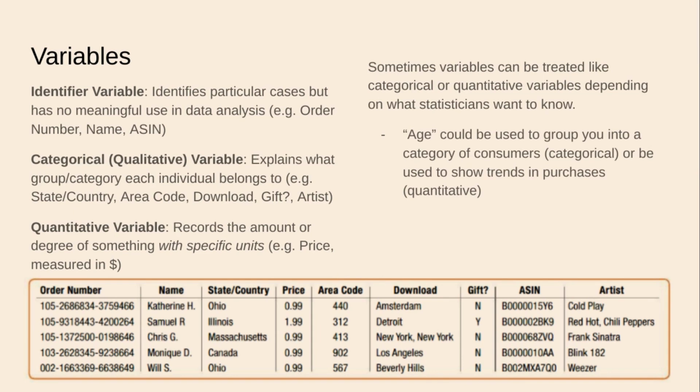So, for example, age could be used to group you into a category of consumers. If you were listing the ages of these people, assuming ages were accurate in the database, if people were grouped by age, then you could see if you can make an association between an age bracket and a particular taste in music.